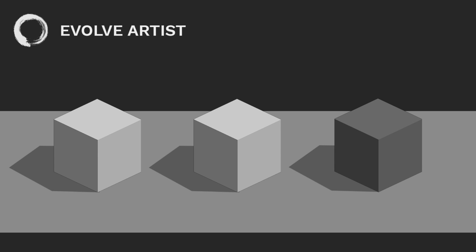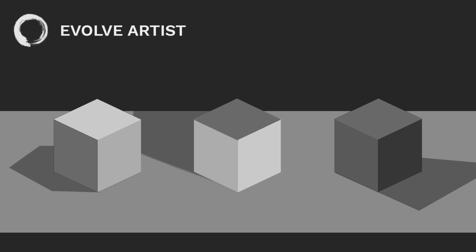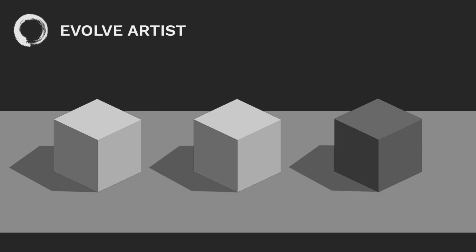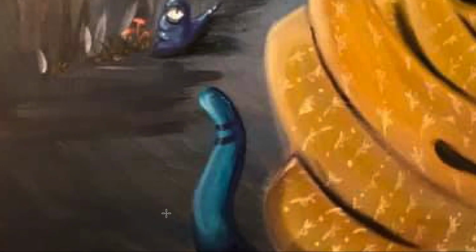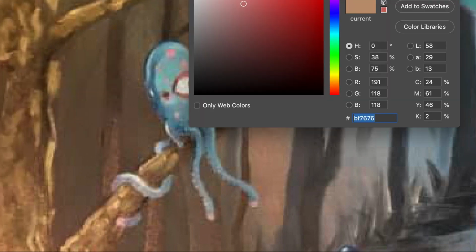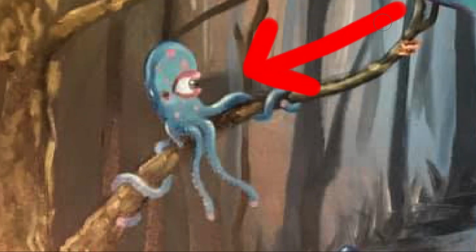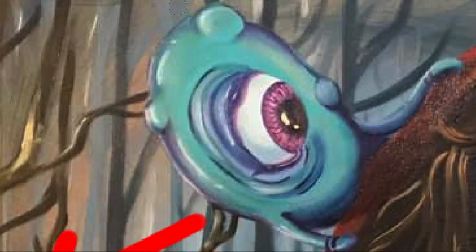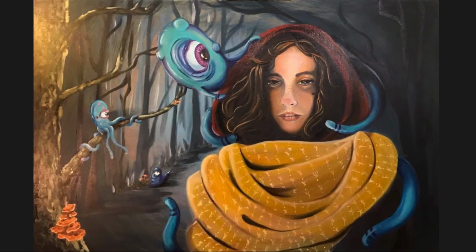Now, if I didn't consider that overall structure of the light and shadow, this is what my painting might look like. So all I did was move the values around and I gave a different light source to each cube. The illusion of realism isn't holding up anymore because our brain can't figure out where the light is coming from. So if you look at this little guy here compared to this guy here, they're all being lit from different directions. And it may not seem like a big deal, but believe me, when our eyes register sight by light itself, having inconsistent lighting really breaks the illusion.